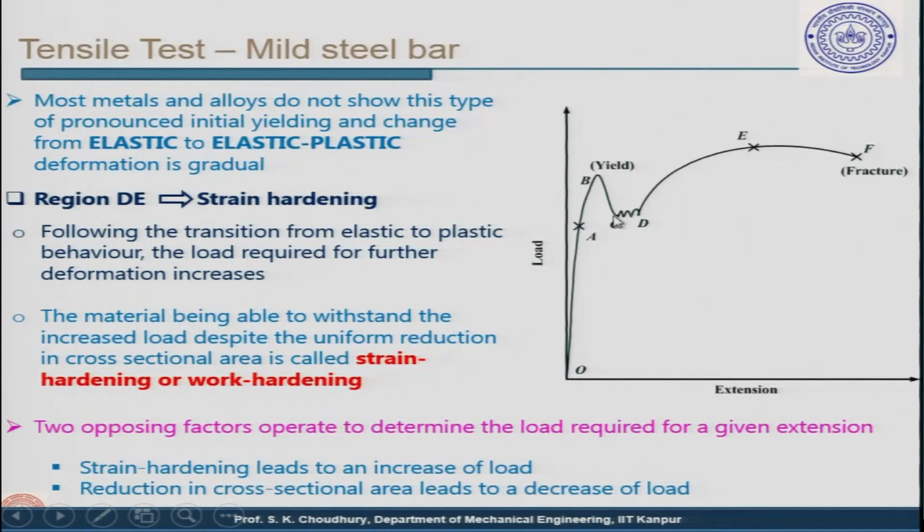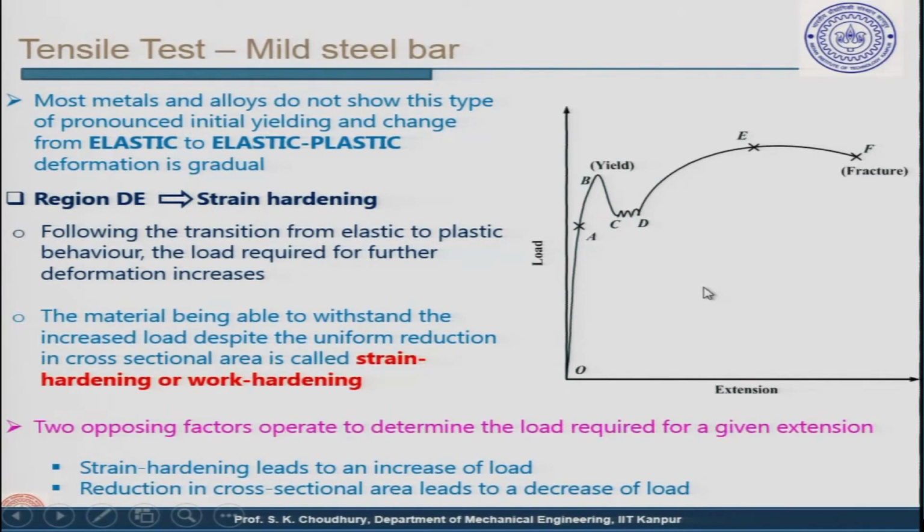This is particularly in the case of mild steel, that it drops like that and then the load remains the same, and the extension happens and so on. So this is characteristic only of mild steel, mind it, do not get confused; not all metals will have this kind of characteristic.